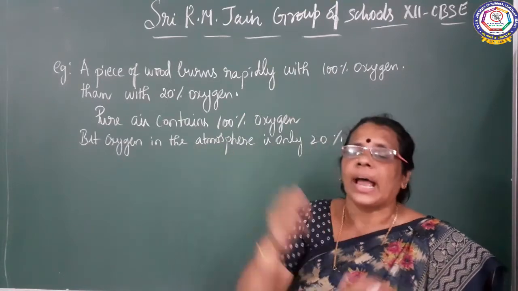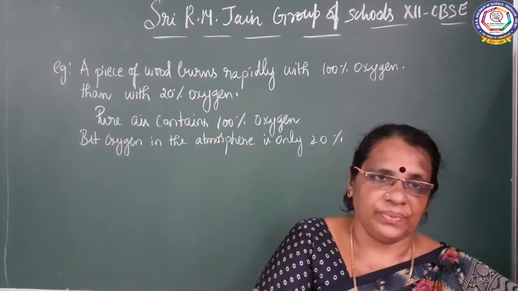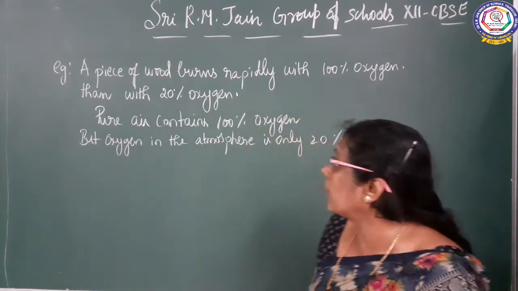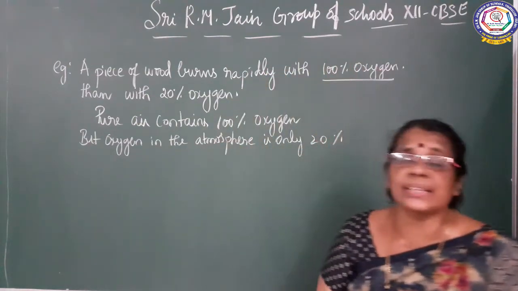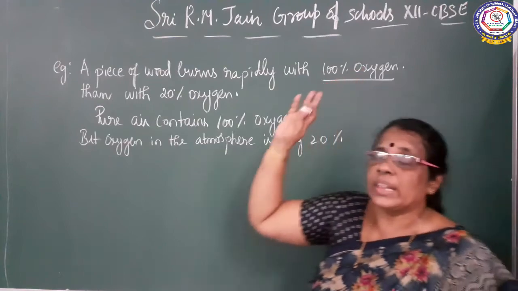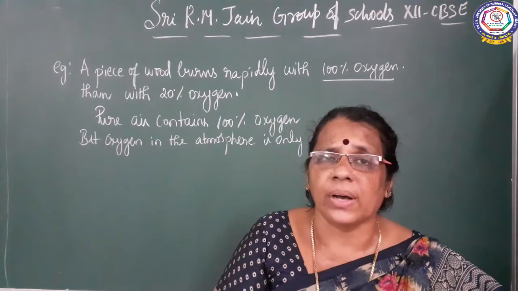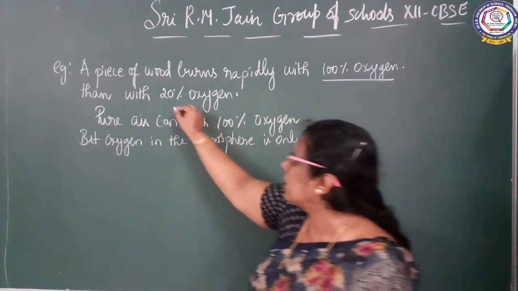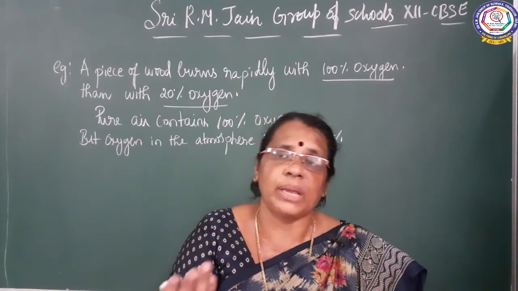So here I told about the percentage of oxygen. A piece of wood burns rapidly with 100% oxygen. So the concentration of oxygen is greater, and when the wood burns with 100% oxygen, the rate of the reaction is greater. Whereas when it burns with 20% oxygen, what is happening? The rate of the reaction becomes slow.